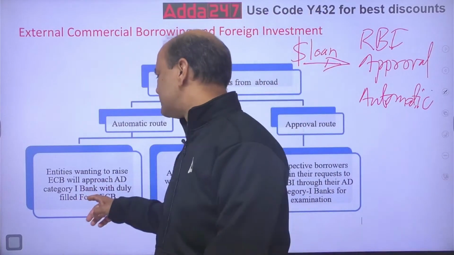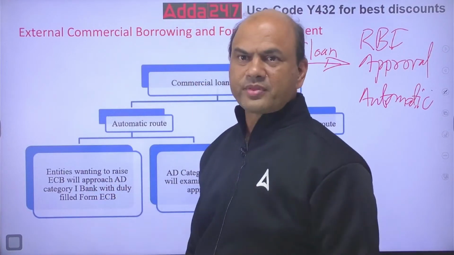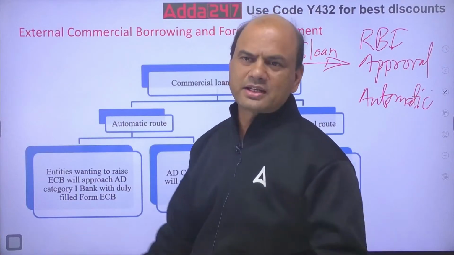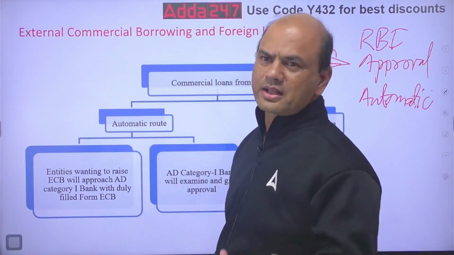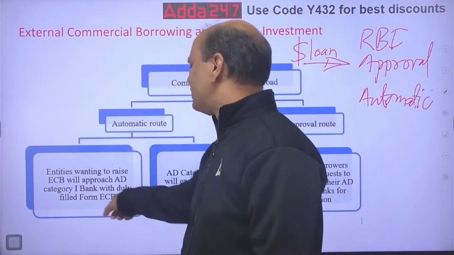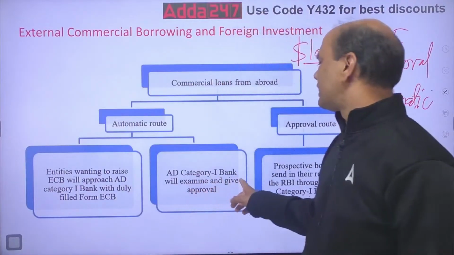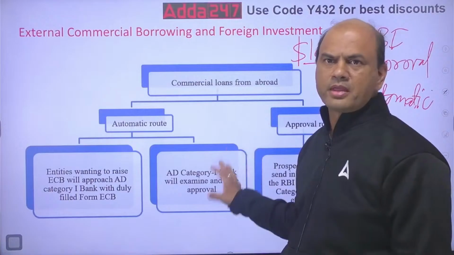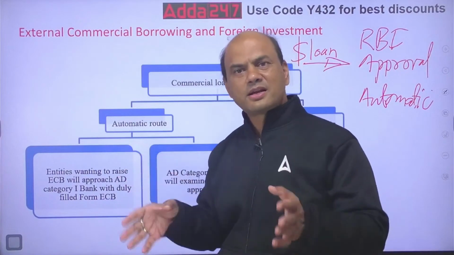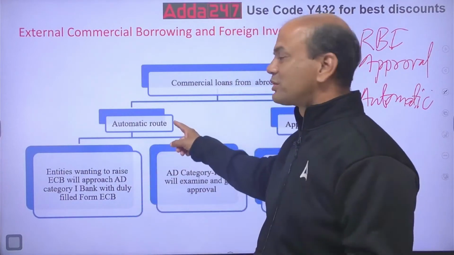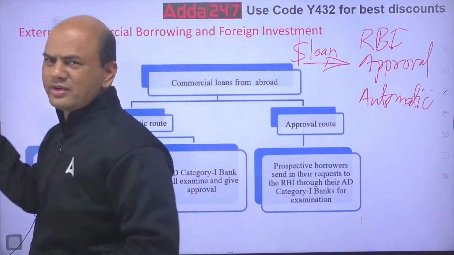Entities wanting to raise ECB will approach an AD category bank with a duly filled up form ECB. Okay? So, whoever wants the ECB, like let's say Reliance wants the funds, or any other company, Tata. So, they'll come to the bank and fill up the form and go to this AD bank. AD category bank will examine and give the approval. Now, you don't think that this bank is giving the loan. Bank is just a transit, a courier. Bank is not giving the loan. This loan is given by someone else. Let's say again we'll take one example.